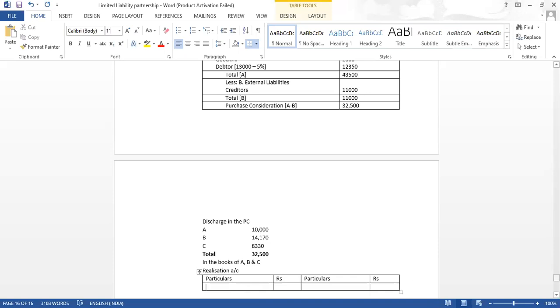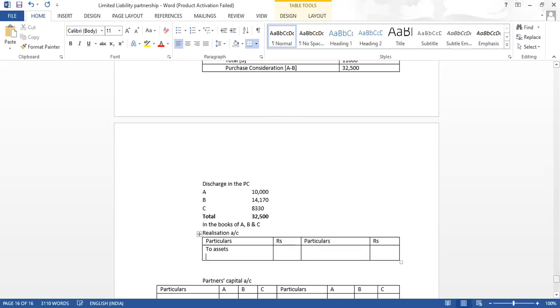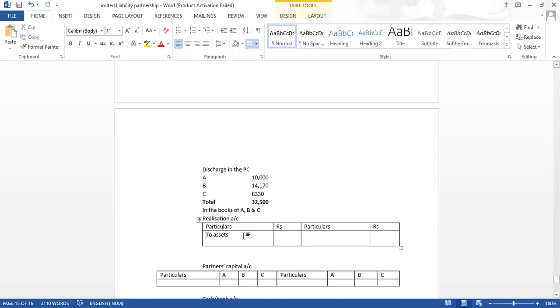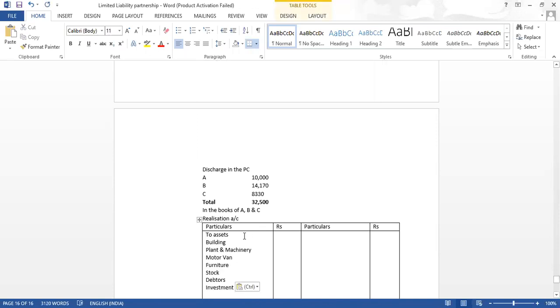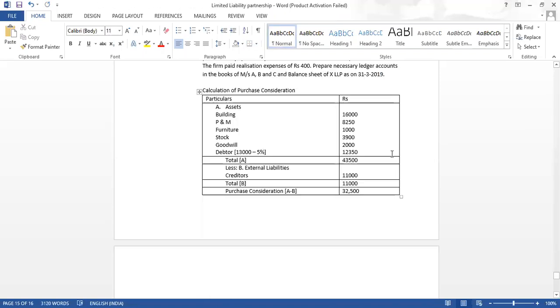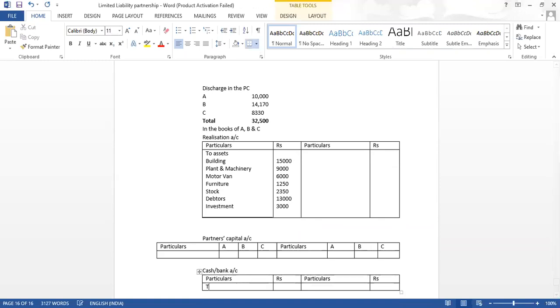In the realization account, the first thing we will do is write the assets. We will write down all the assets at balance sheet value. I am copying all of them, but because I have prepared a separate cash bank account, I will take all the other assets other than cash bank, and write cash bank separately. Correct?